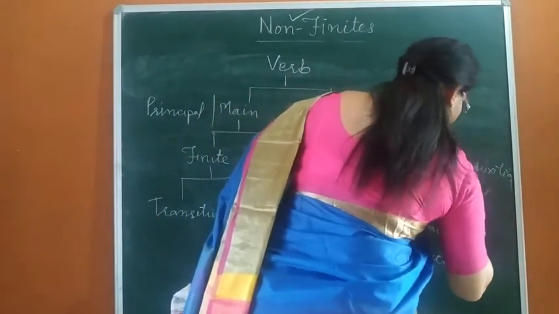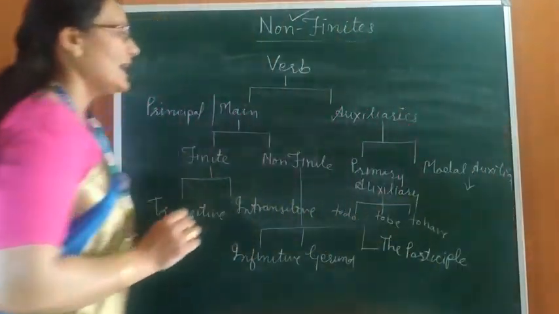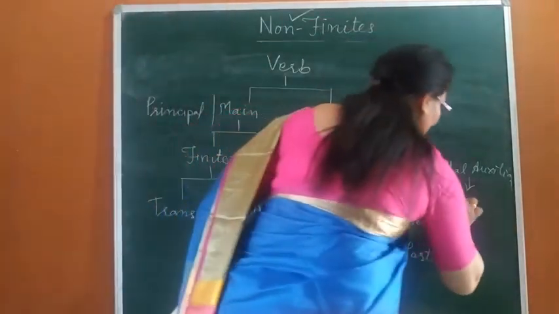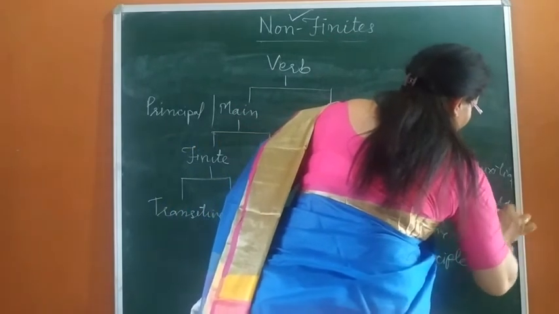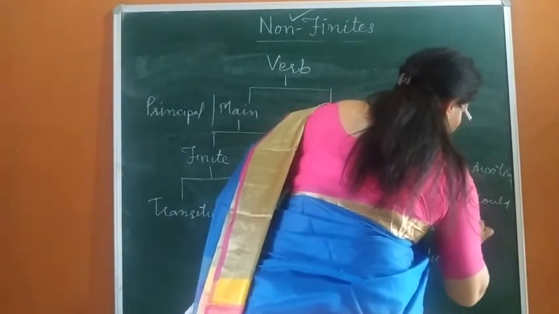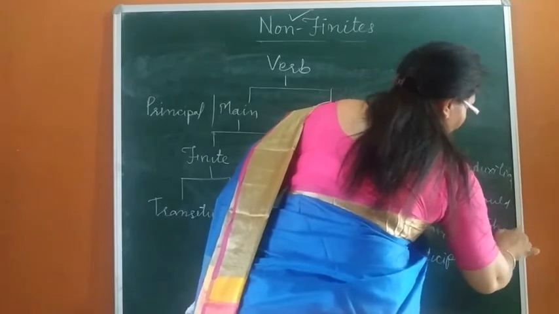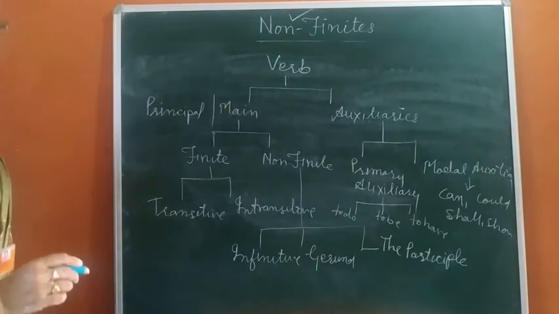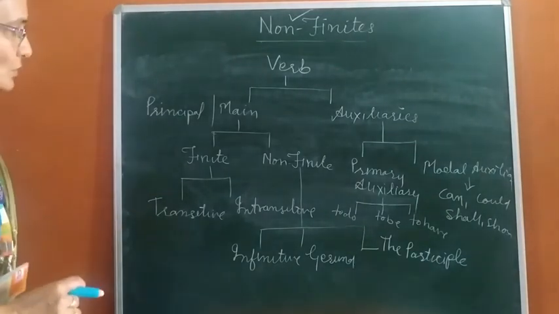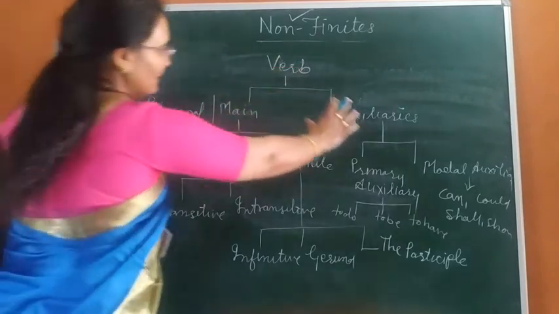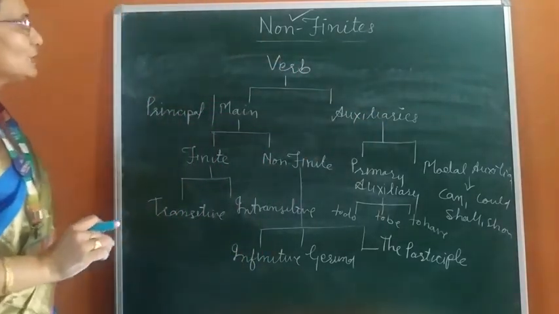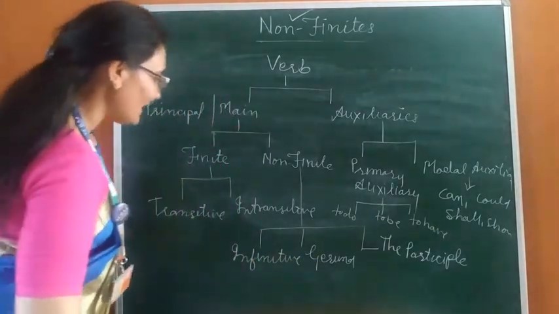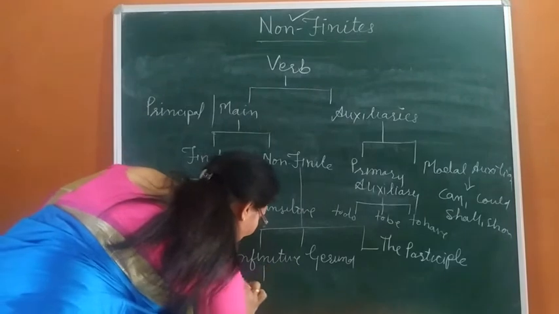Modal auxiliaries. I mean to say all the modals are called modal auxiliaries, just like can, could, shall, should, will, would, must, ought to, need, dare, might, may. These are the modal auxiliaries. So students, this is the verb family. This is the chart of verbs. If I tell about the non-finite types, infinitive also is divided into two parts.